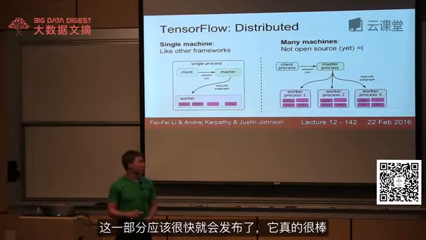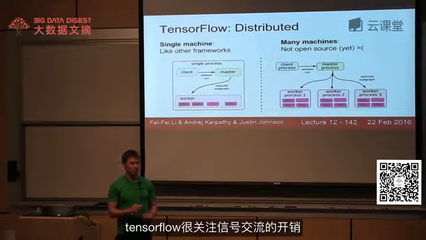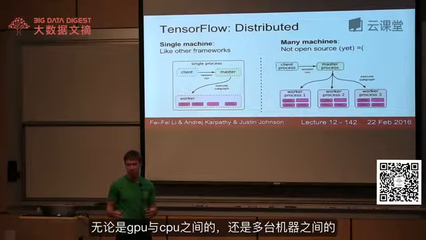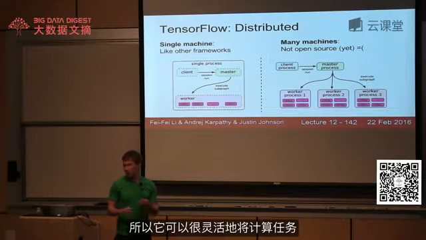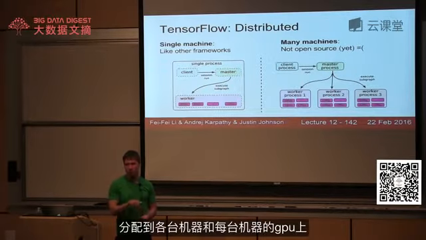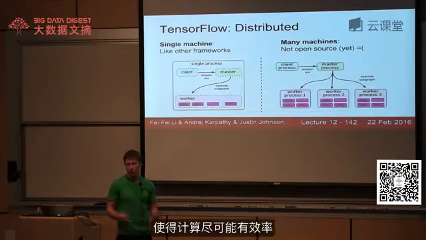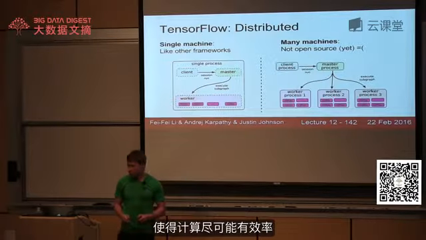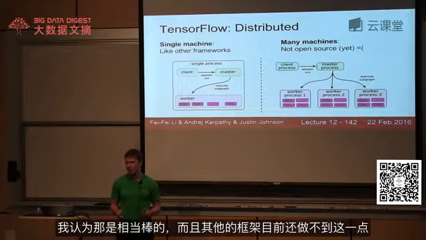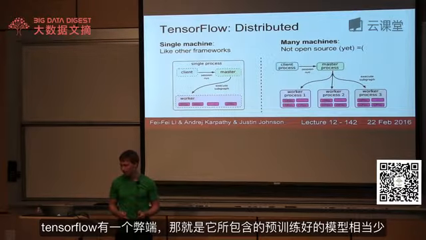TensorFlow is aware of communication costs both between GPU and CPU, but also between different machines on the network. So then it can try to smartly distribute the computational graph across different machines and then across different GPUs within those machines to compute everything as efficiently as possible. So I think that's really cool, and that's something that the other frameworks just can't do right now.